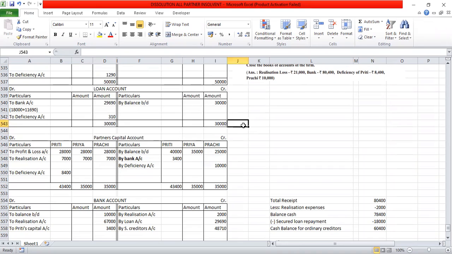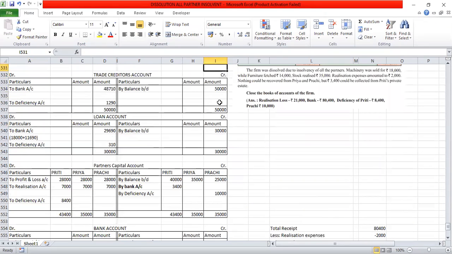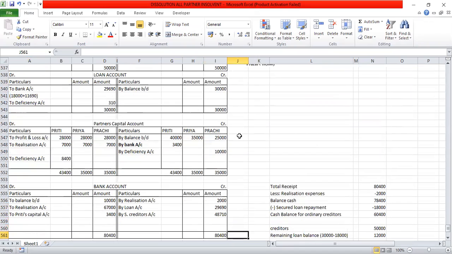Now the question arises how much we have in liabilities. Liabilities we have: loan account 30,000 and trade creditors account 50,000. Total outside liability is 80,000. Then we have to see how much bank balance is available. The bank total receipt comes to 80,400.